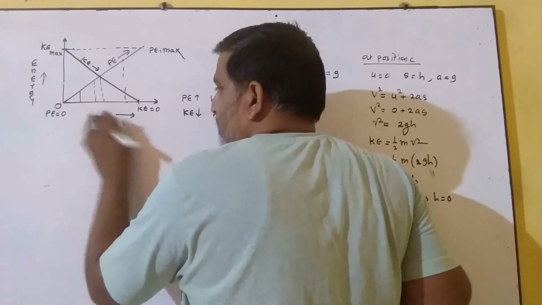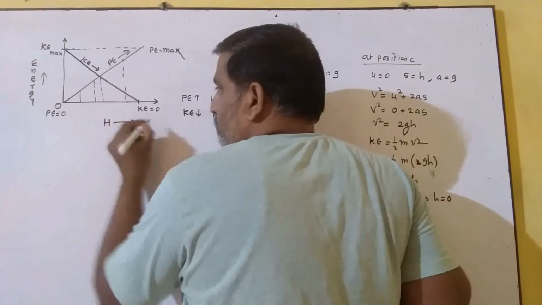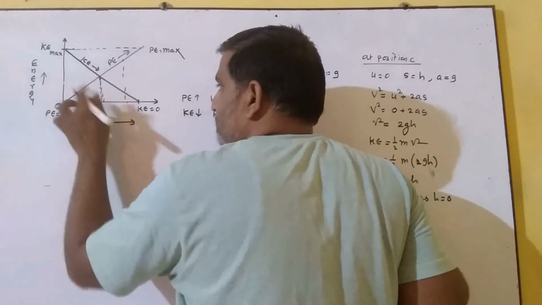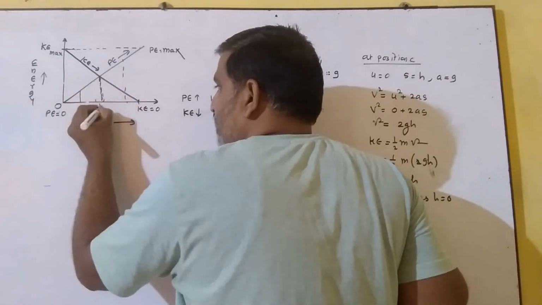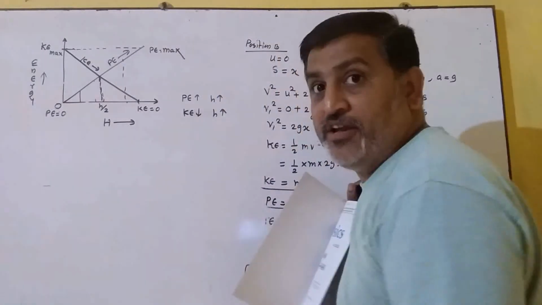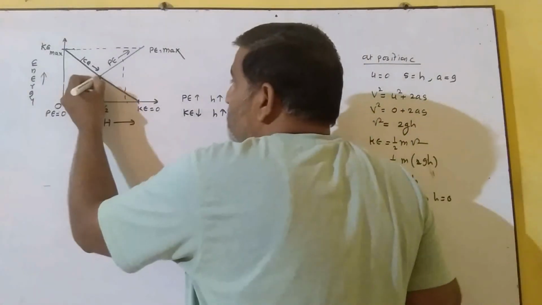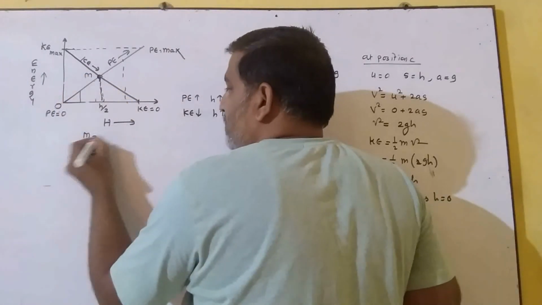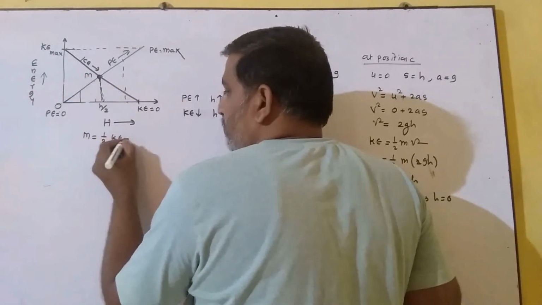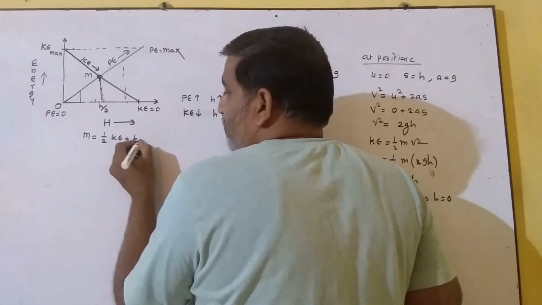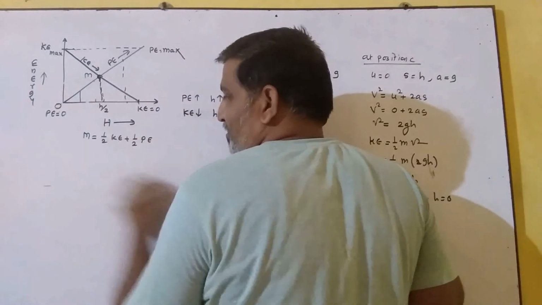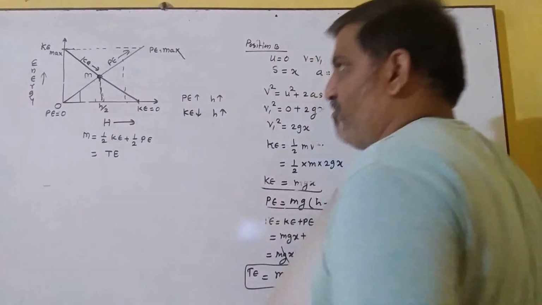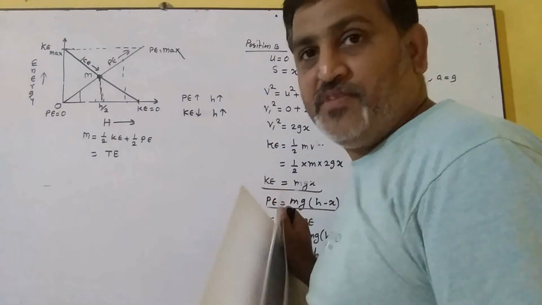If I say this point is h by 2 height. कितनी height है? h by 2. So what we find at this position m, I find that half of kinetic energy plus half of potential energy together gives us the total energy over here at this point m, right?